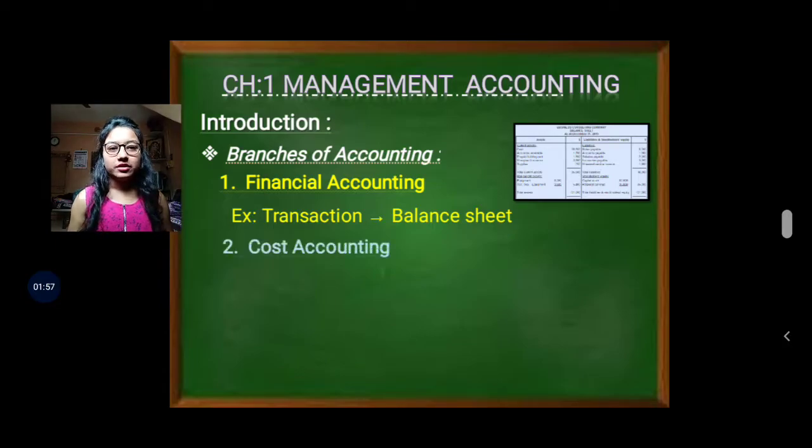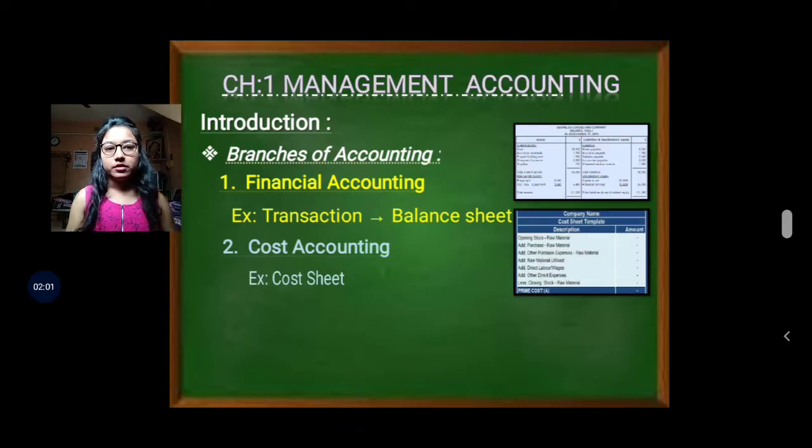The second branch is cost accounting. This cost accounting subject you have already studied in SY. Here the example given is the cost sheet. I hope you remember how to make a cost sheet. It means cost accounting is used for knowing the per unit cost of a product.